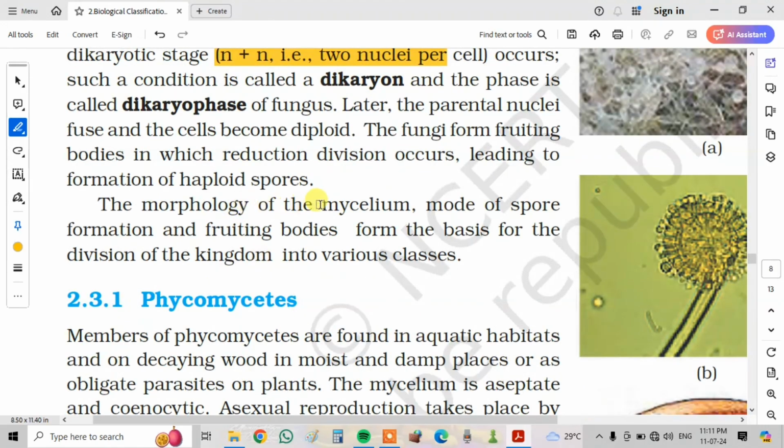The morphology of mycelium, mode of spore formation, and fruiting bodies form the basis of the division of the kingdom into various classes. This is a PYQ.